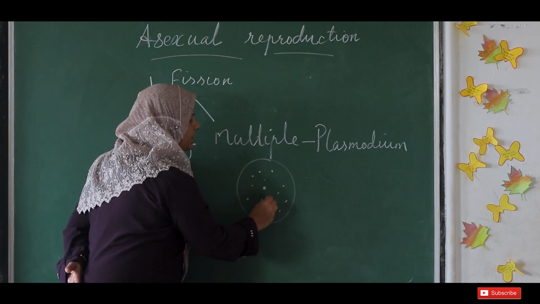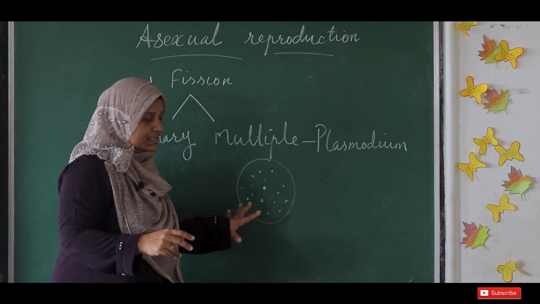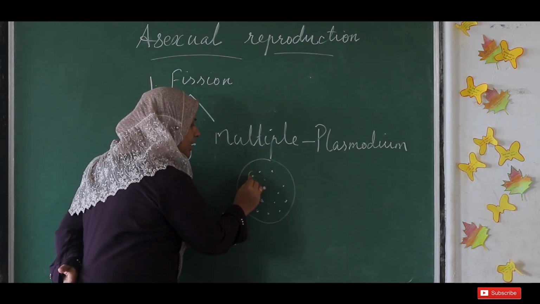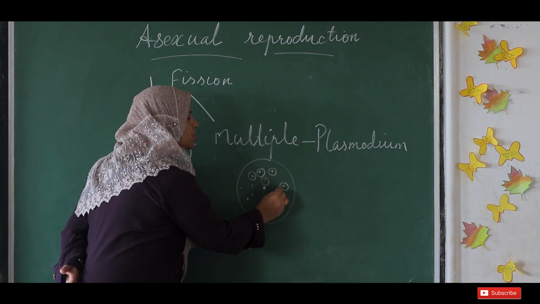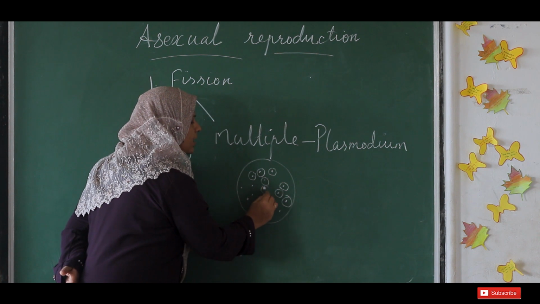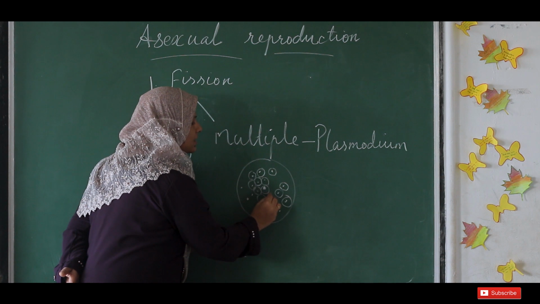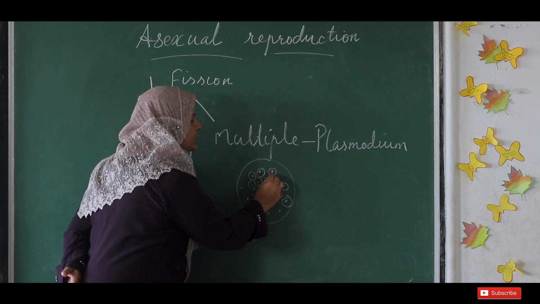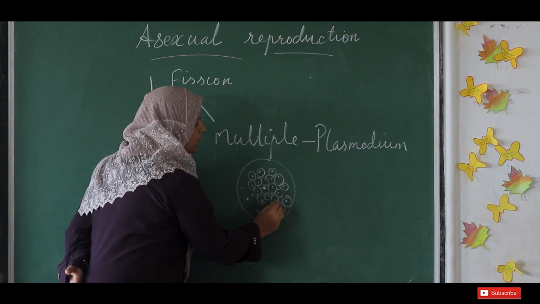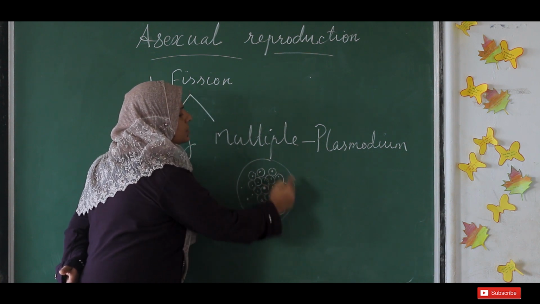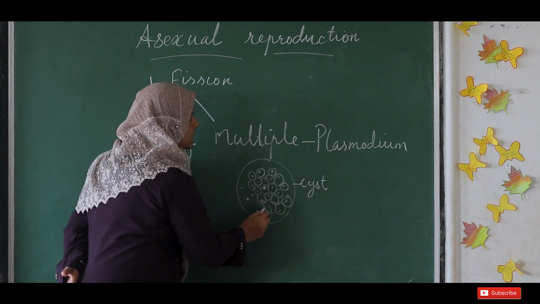Each nucleus divides into many nuclei, and the cytoplasm inside will accumulate around each nucleus formed. So it will form a cluster of many cells, kept together in a structure called a cyst.